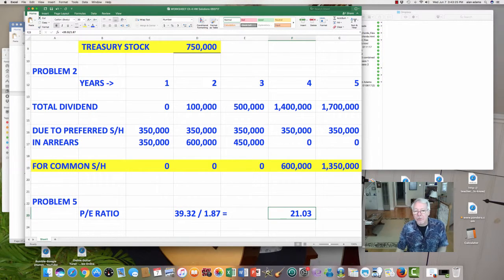So 39.32, 1.87, let me make sure I did that math right. I don't have a check number here. Yep, it looks right to me. Okay, that's the answer. Nice and easy.